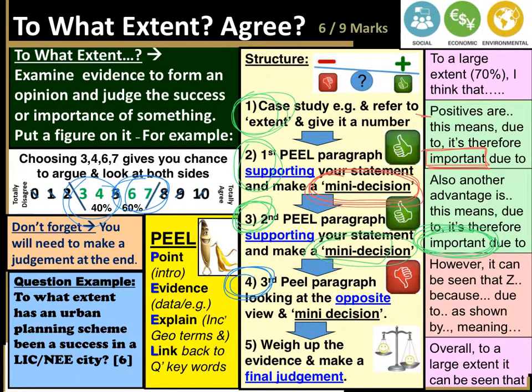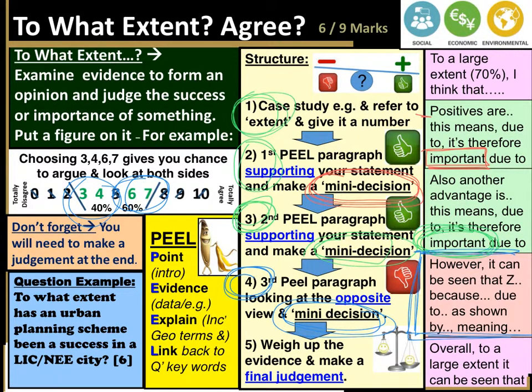Depending on what you've said, look at the opposite point of view. Some advice here is: however, it can be seen that X or Y or Z is bad because, or due to, this is shown by, meaning that. Then make a mini decision.